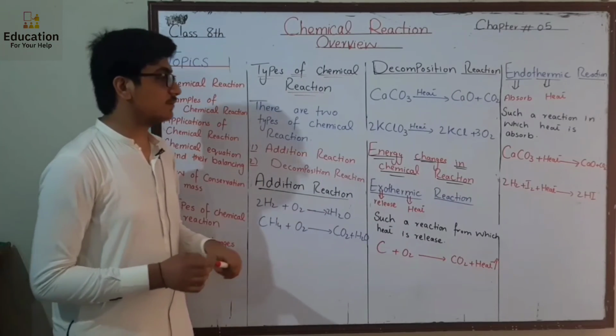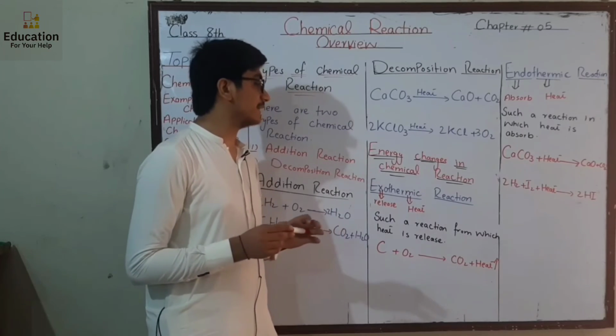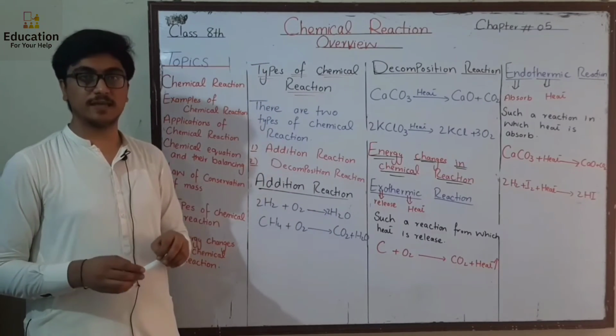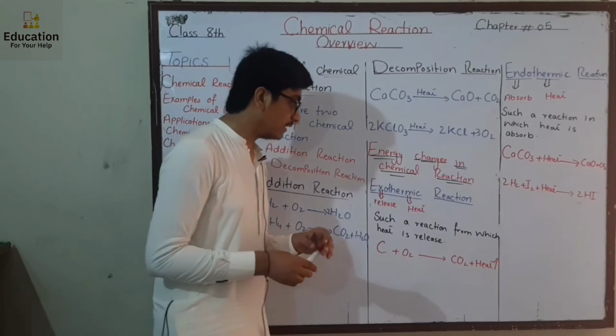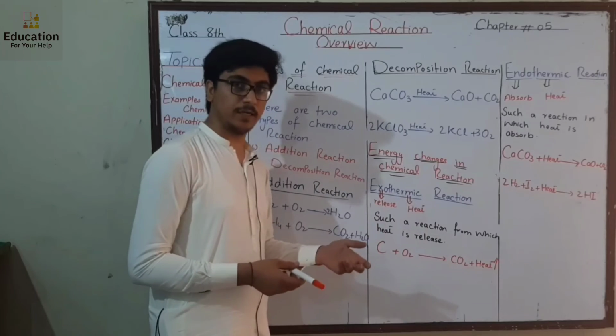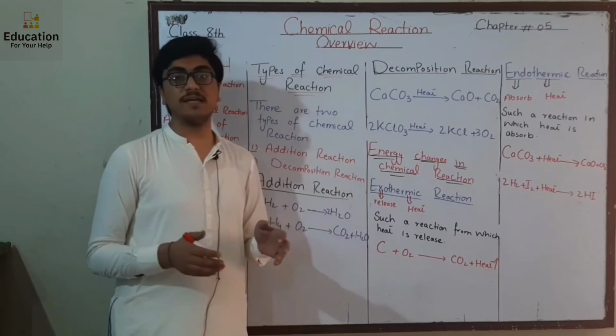The next and the last topic of this chapter is the energy changes in chemical reaction. Two types of energy changes occur. One is exothermic reaction and another is endothermic reaction. The word exo means release and therm means heat. Such a reaction from which heat is released out.